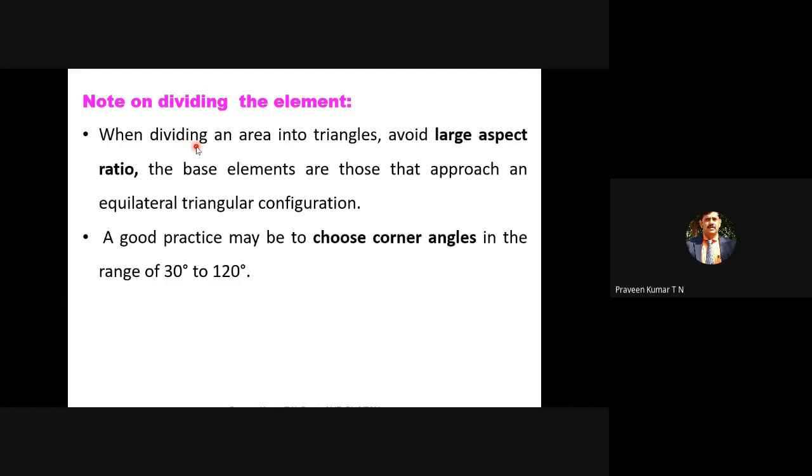If the included angle for the triangular element is less than 30 degrees or more than 120 degrees, then you may not get a highly accurate solution. If we want an accurate solution, it is better to go for the equilateral triangle, where all included angles are 60 degrees. But there are some cases where we cannot always stick to a 60 degree included angle. So there is a provision from 30 degrees to 120 degrees. If the angle is within 30 to 120 degrees, then we may have reasonable accuracy in the finite element solution. But if it crosses those limits, then you may not get a highly accurate solution.